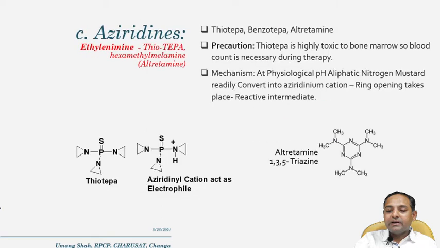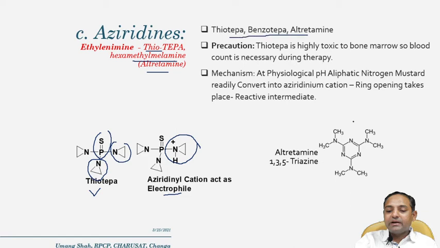Next is the aziridine derivatives. Examples are ethylene diamine like thiotepa, and hexamethyl melamines like altretamine. This is the structure of thiotepa, where 3 aziridine rings are attached to P=S. And this is the aziridinium cation of thiotepa, which acts as an electrophile, and N7 of the DNA acts as a nucleophile.